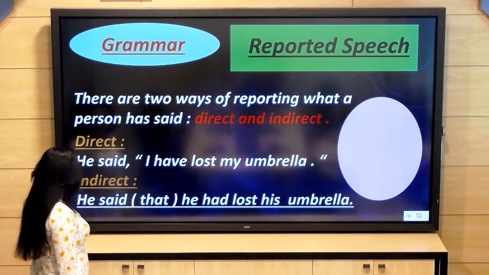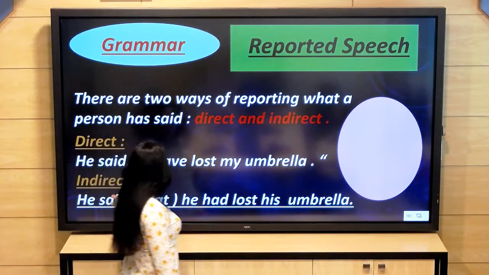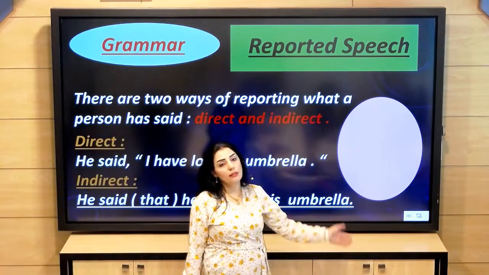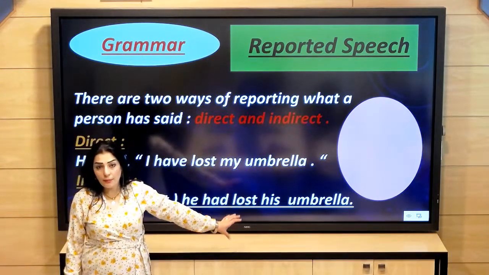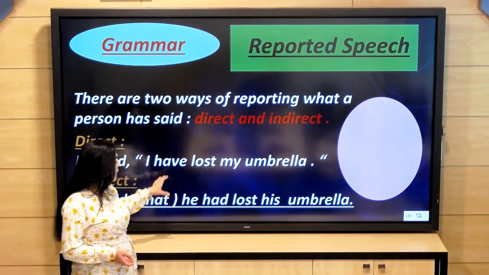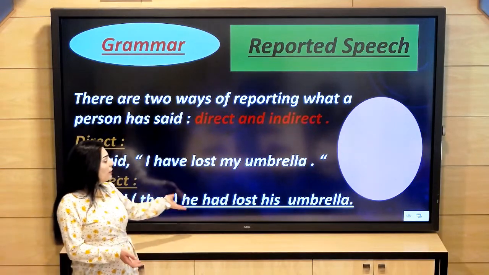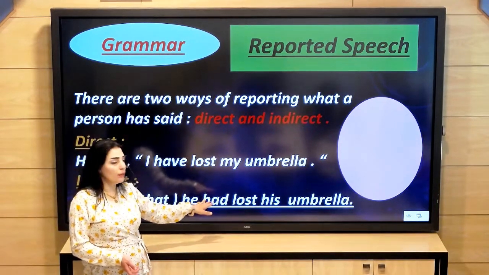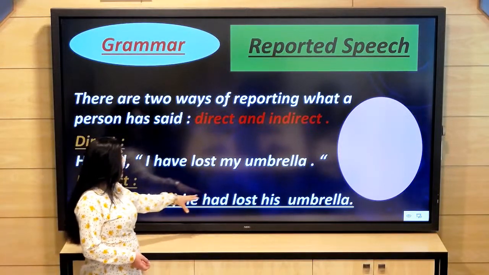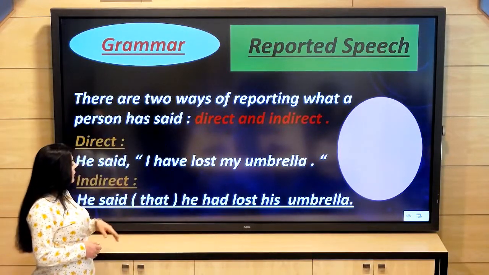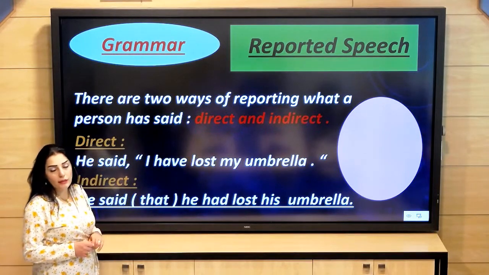The second way is indirect. He said that he had lost his umbrella. Note that the meaning is the same. I lost my umbrella, it is still lost. But here the tense changed. We have a change in the tense, and this is indirect speech.